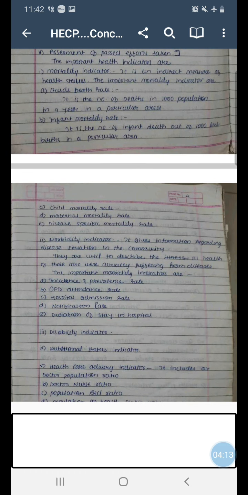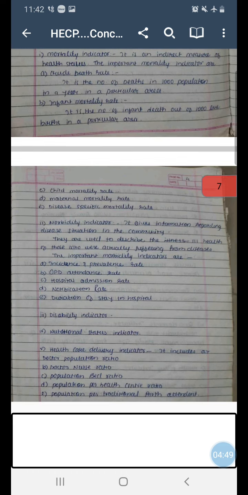Then second example you can take is morbidity indicator. Now the word morbidity is used to refer to disease situation or disease condition. So what is the disease situation of a particular community, that can be known through morbidity indicators, and this data is collected from the various hospitals, or you can say PHC, or government hospitals, private hospitals, etc.